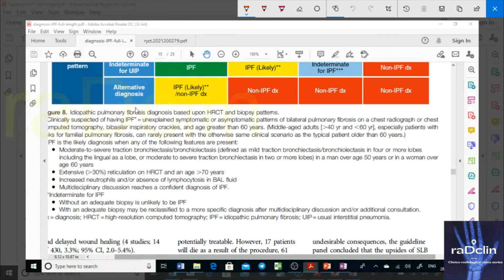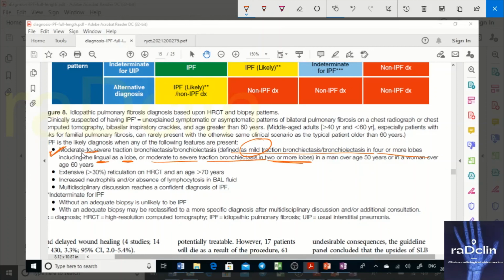You see moderate to severe traction bronchiectasis, defined as mild traction bronchiectasis in 4 or more lobes. So if 4 or more lobes are involved with mild traction bronchiectasis, and you count the lingular segment also as a lobe here, or moderate to severe traction bronchiectasis in 2 or more lobes, in that case you describe it as meeting the criteria.